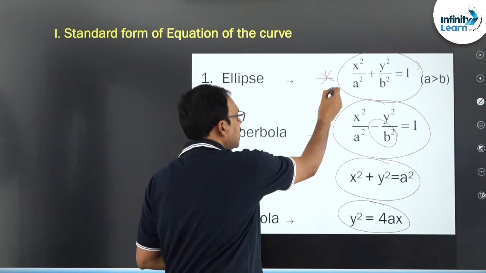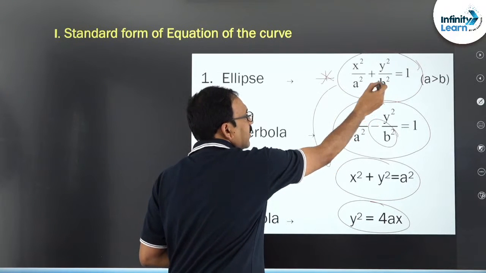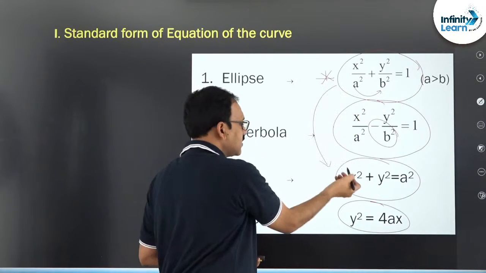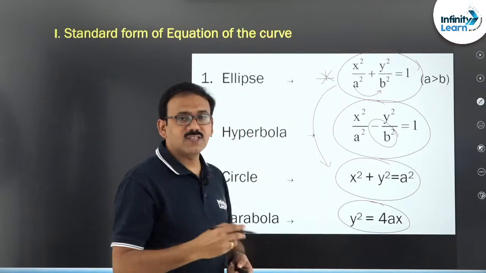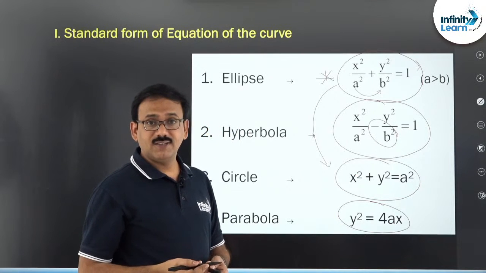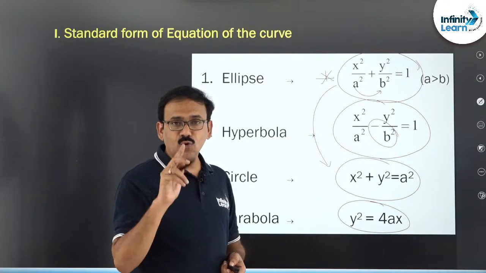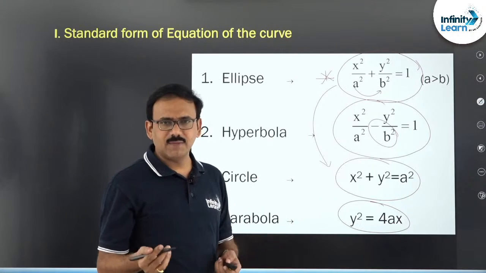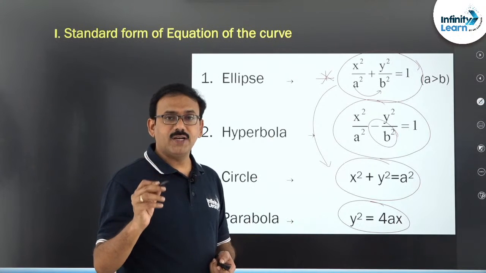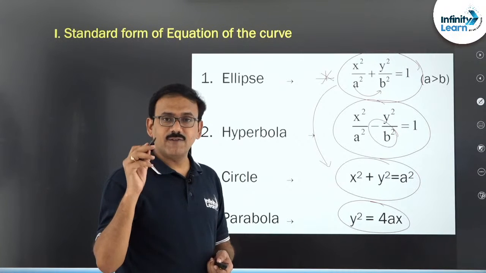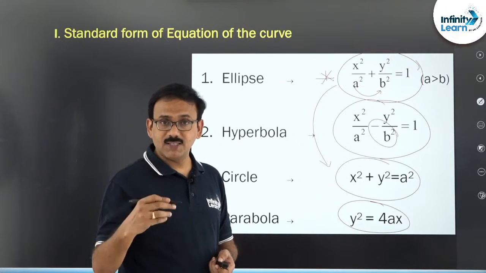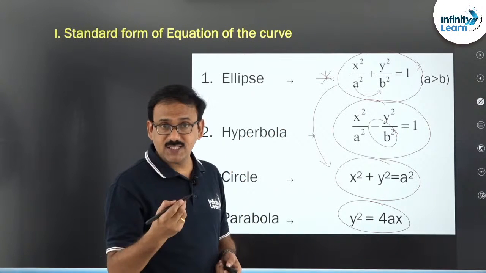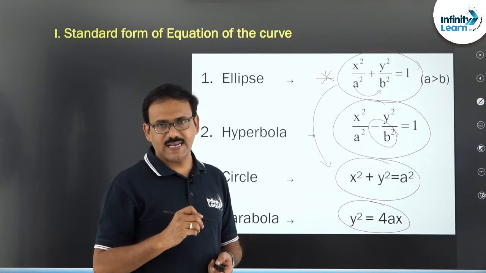Whereas in the ellipse equation, in place of b square, if you put a square itself, that is the a equal to b case, that becomes a circle. Of course, the parabola equation is quite different. Fine, right. So, dear students, two important points must be remembered. I think all of you know these standard curves, it is not a big thing, but one important point is, in any result of the ellipse, if you replace b square by minus b square, you will get the formula of the hyperbola. In place of b square, if you put a square, you will get the formula of the circle, right friends.